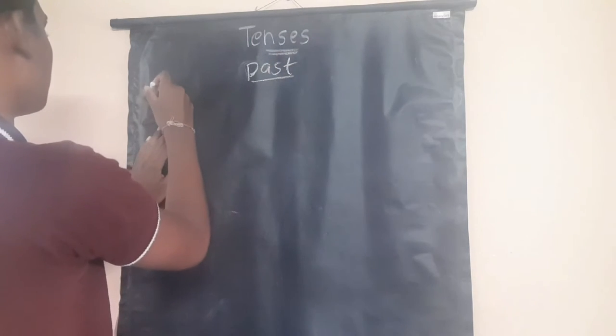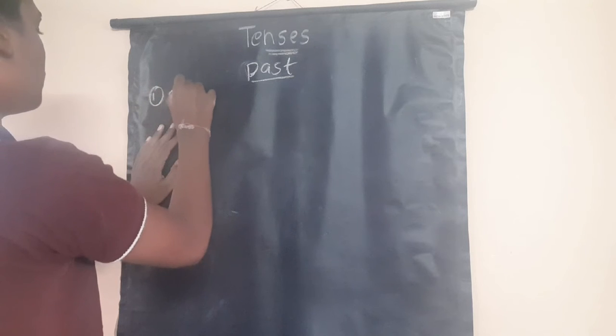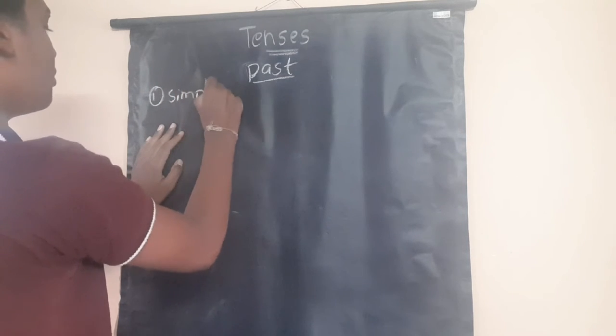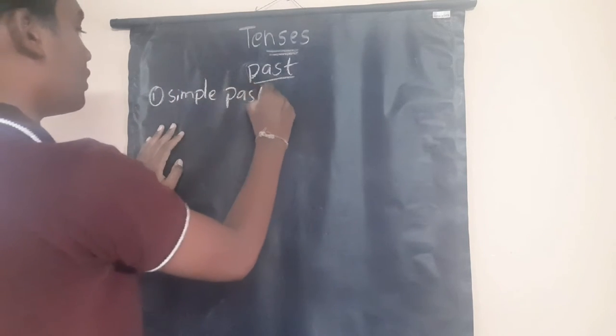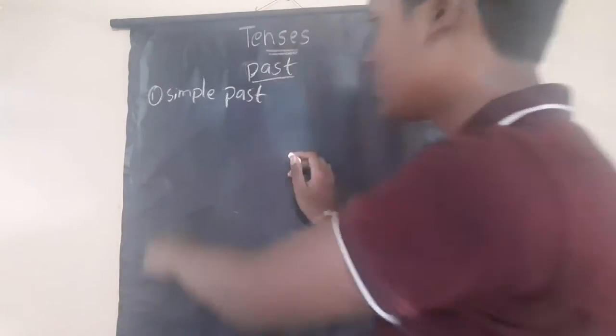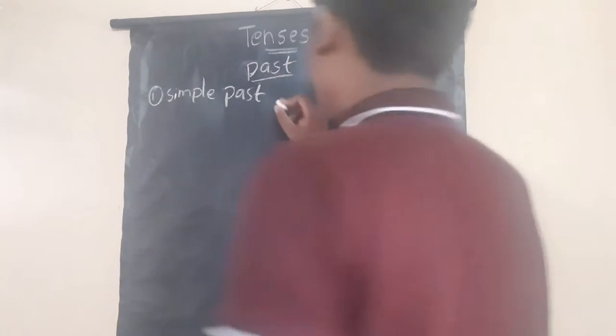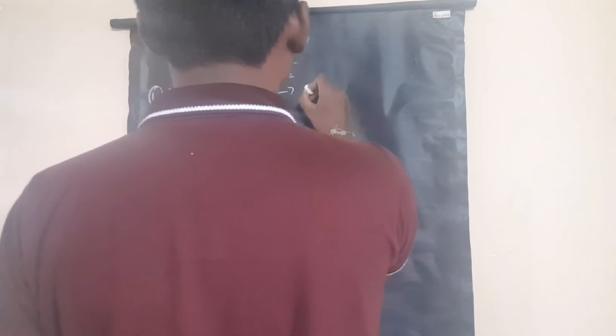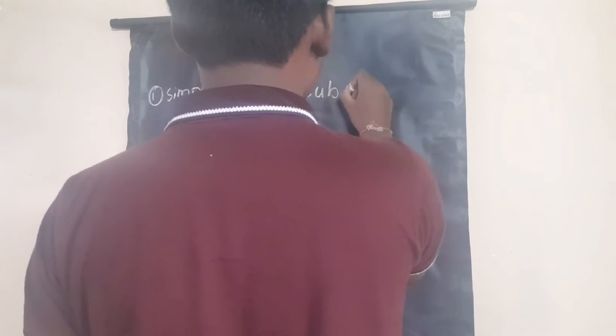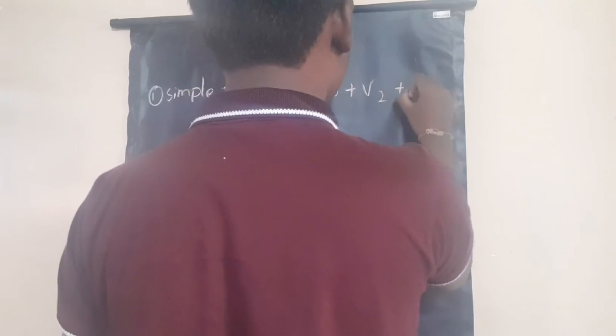First is simple past. The structure is subject plus V2 plus object.